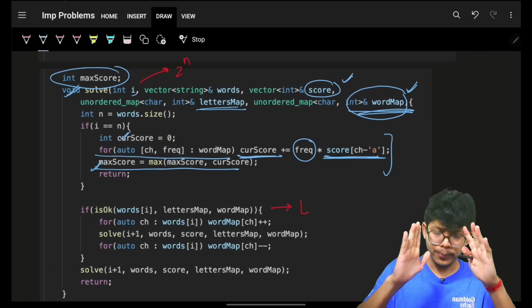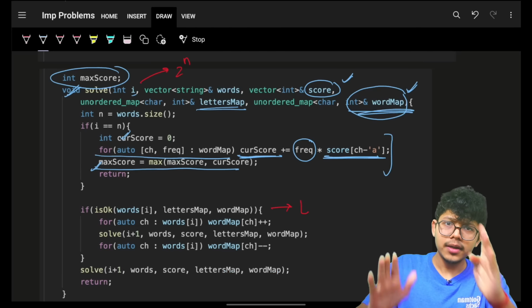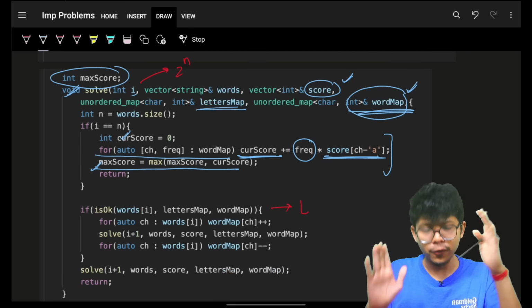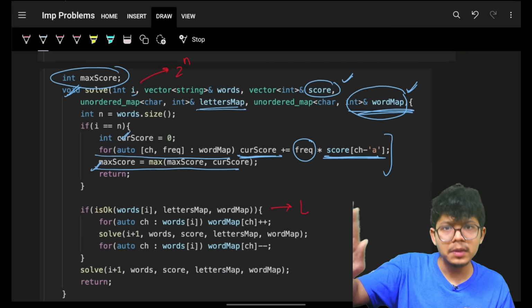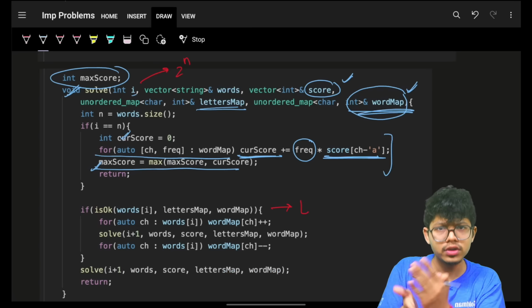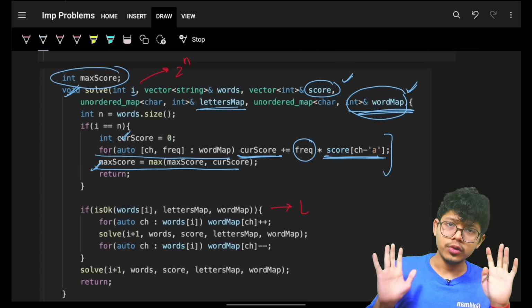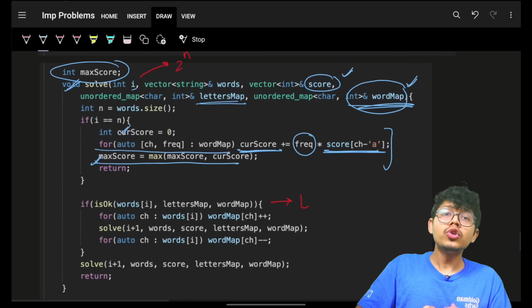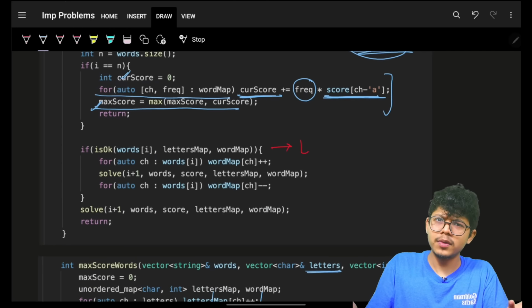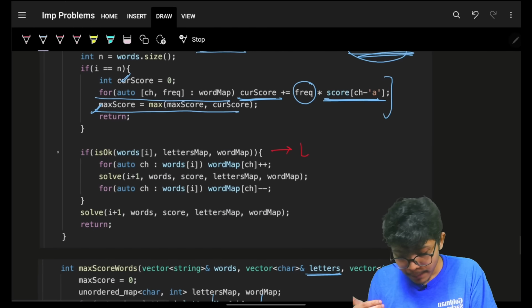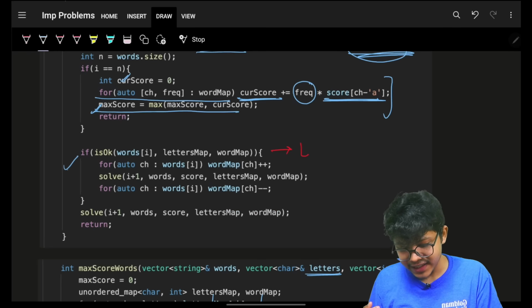pruning is simply knowing if your girlfriend is going to break up with you, just break up with her before. That's the simple point of pruning. If you know after 1 month your girlfriend will break up with you, if there are symptoms of her cheating or anything, just break up now itself so as to not get the damage of extra time used. Your time is going to be wasted. So prune it beforehand, which means prune while going into the recursion, which means identify stuff which is not good while going into the recursion. That's the reason.